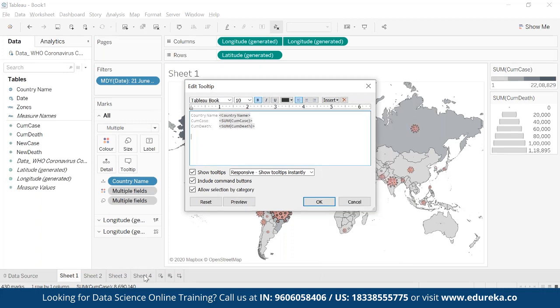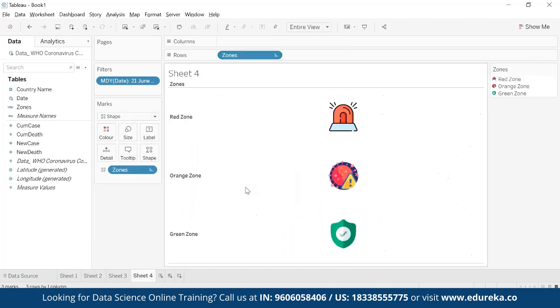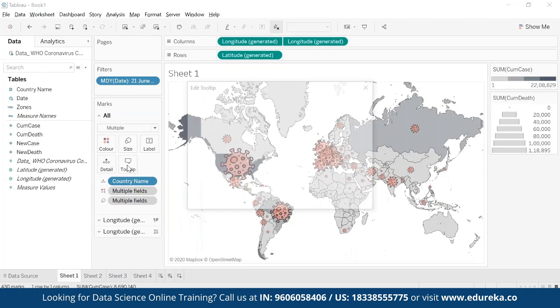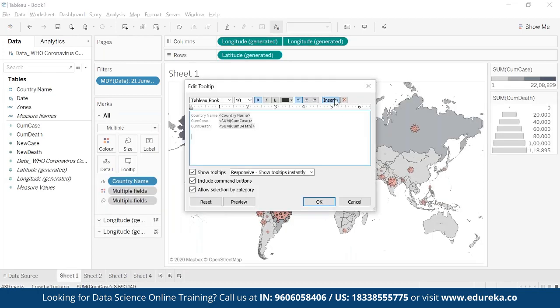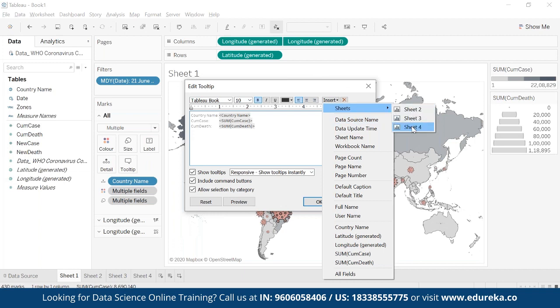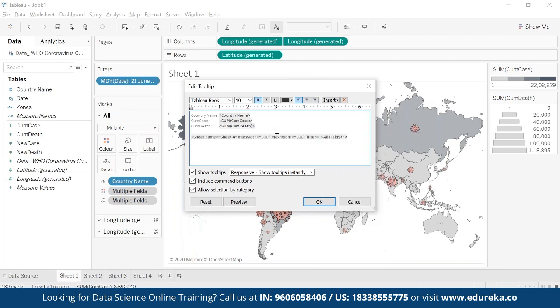and I can insert the sheet. The sheet is sheet number 4. This is what I want to insert. So I click on this tooltip and click on insert sheet 4. I can give some title as well, for example, zone of the country, something like this, and it will give me the zone it is.